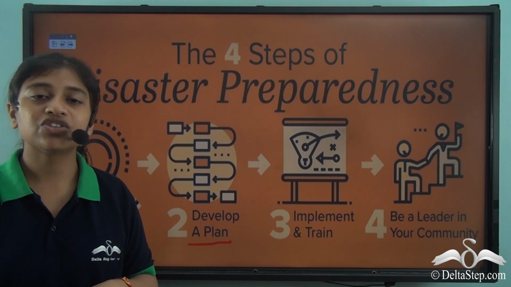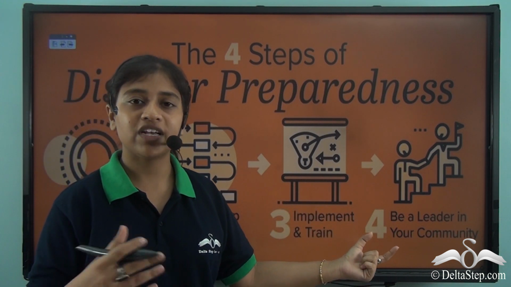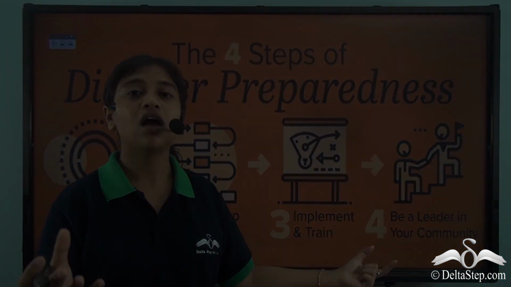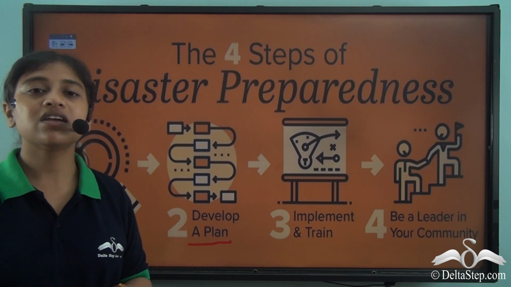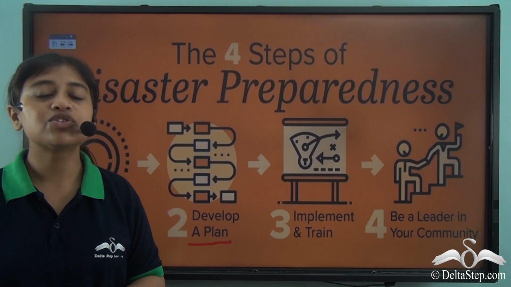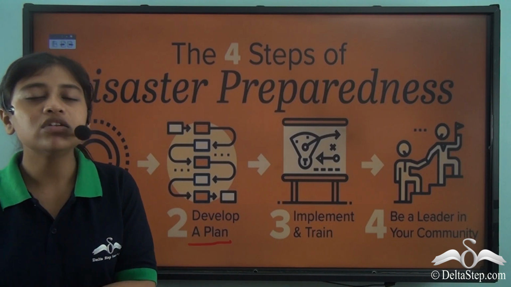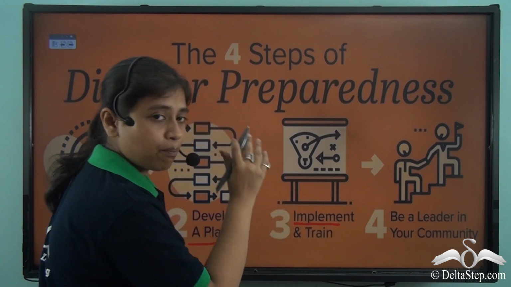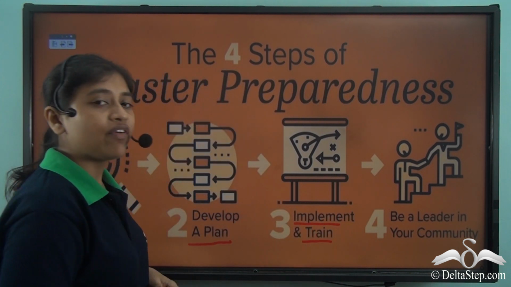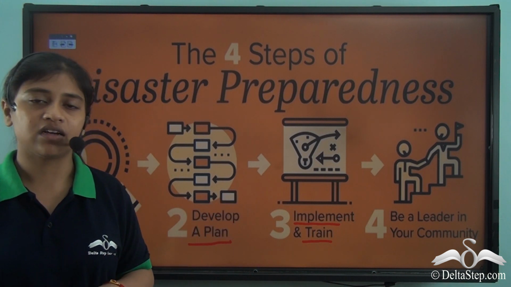Now, after we have developed a plan, it is time to train the disaster management team. So as I mentioned, just like we need expertise for the development of plan, we also need professionals and trained people to be a part of the disaster management team. So after a disaster has struck, the first thing that comes to our mind is the disaster management team who come as a response to the disaster. So, implementation of the plan and training of efficient people is very important to be prepared for any disaster.